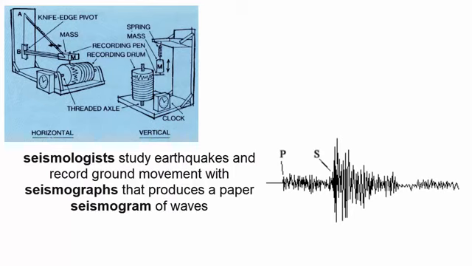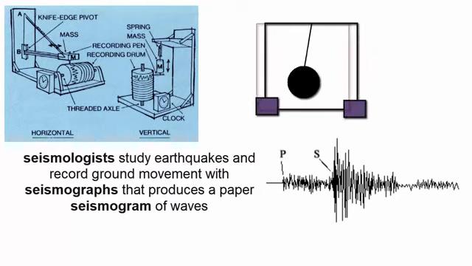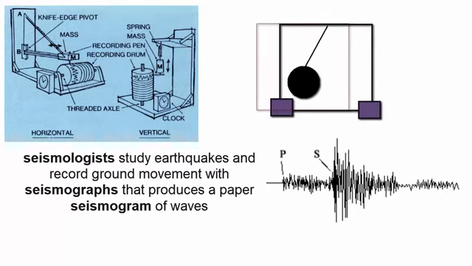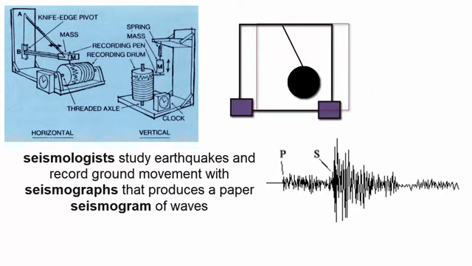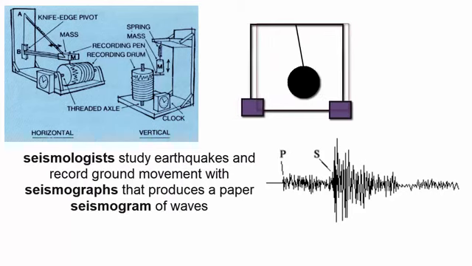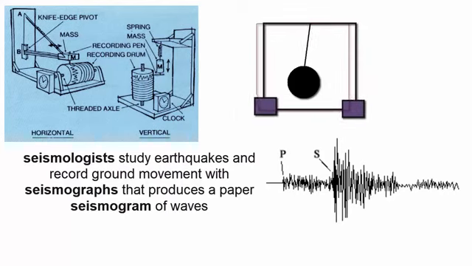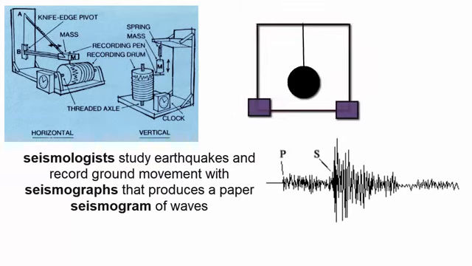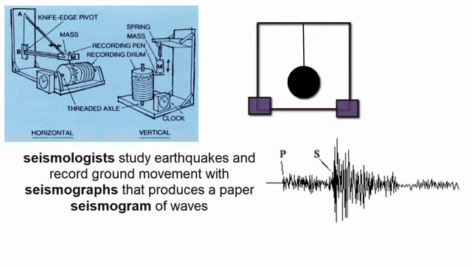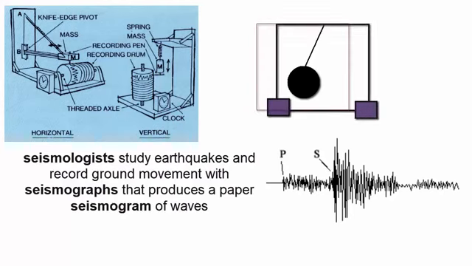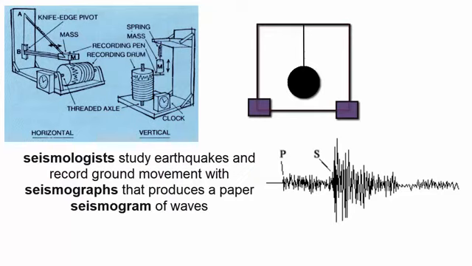A simple seismograph can be described as a hollow box attached to the ground so it moves in exactly the same direction and motion as the ground. Dangling in the middle of the box from the top is a heavy weight that is attached to a thin line. The weight is pulled towards Earth's center by gravity, and because of its mass will stay in place during an earthquake while the box moves with the Earth around it. We can then measure how much distance is created in each dimension of the box between the weight and the sides of the box as the box moves with the Earth. Thus we can record accurate motion of the Earth.